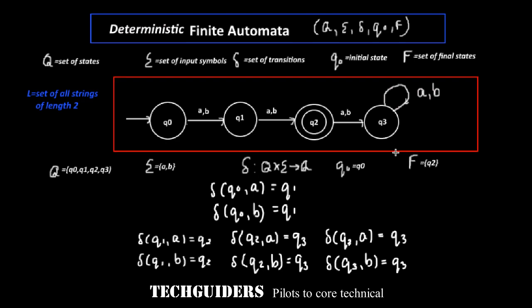Now, why is it called deterministic finite automata? Here, with all these conditions satisfied, we can achieve determinism. For example, suppose we give a string W to this automata.